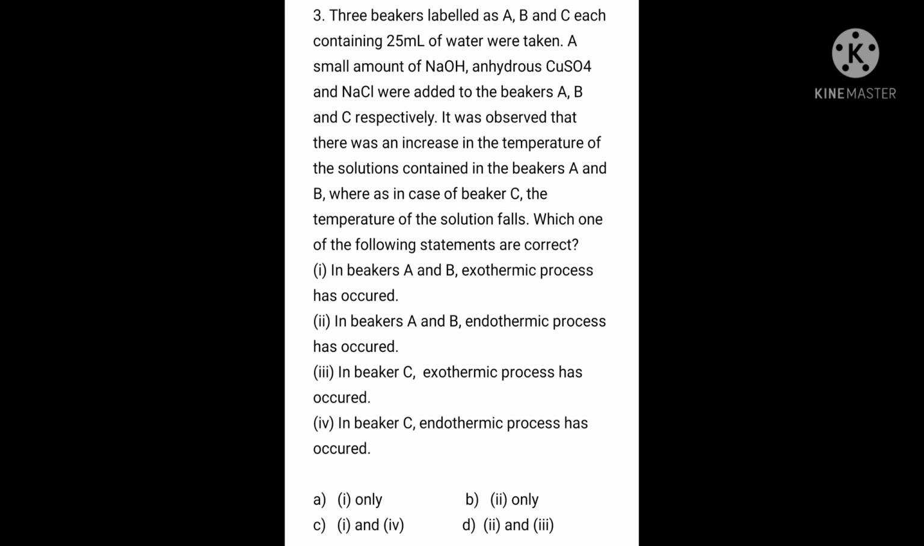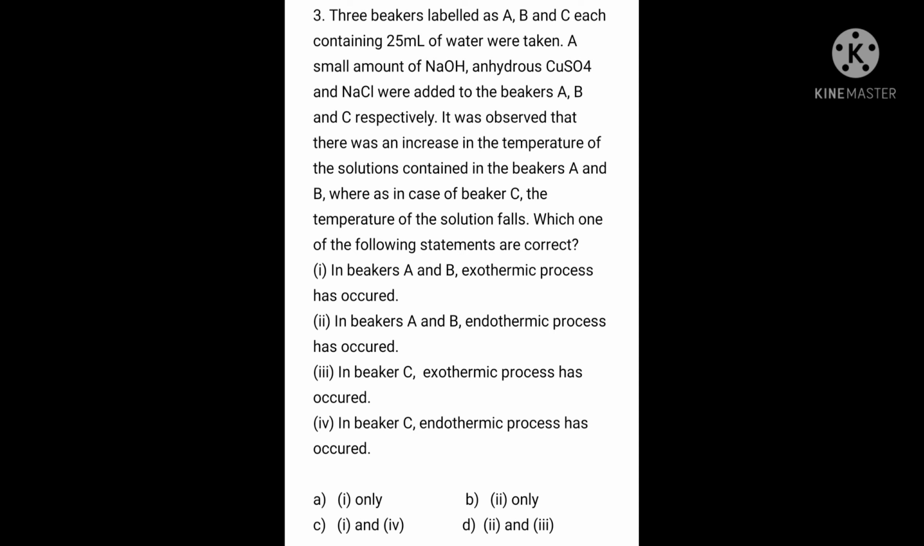Question number 3. 3 beakers labeled A, B and C, each containing 25 ml of water were taken. A small amount of sodium hydroxide, anhydrous copper sulfate and sodium chloride were added to the beakers A, B and C respectively. It was observed that there was an increase in the temperature of the solution contained in beakers A and B, whereas in case of beaker C, the temperature of the solution falls. Which one of the following statements is correct?